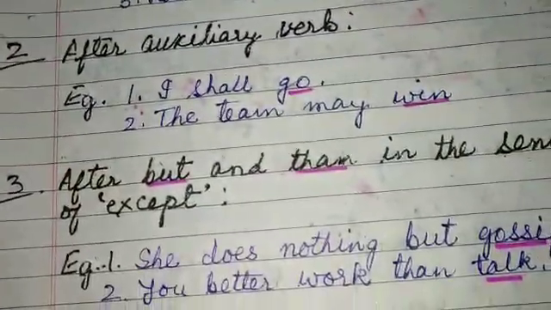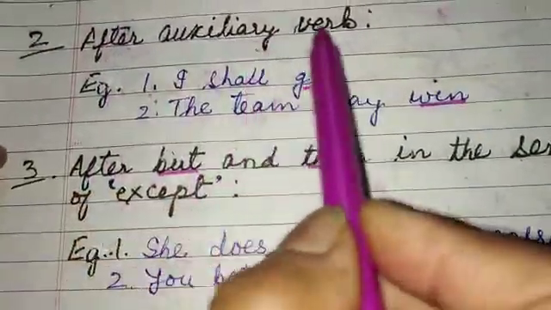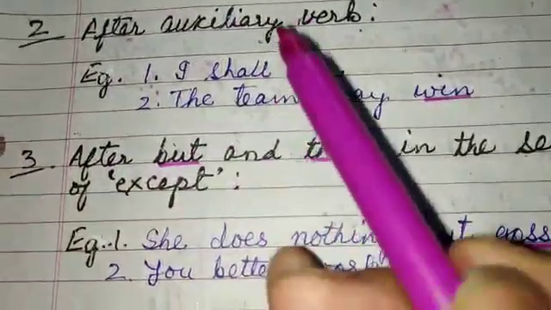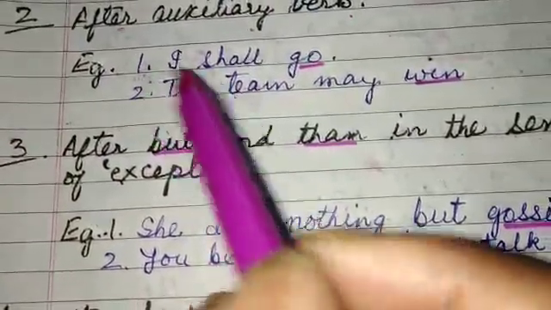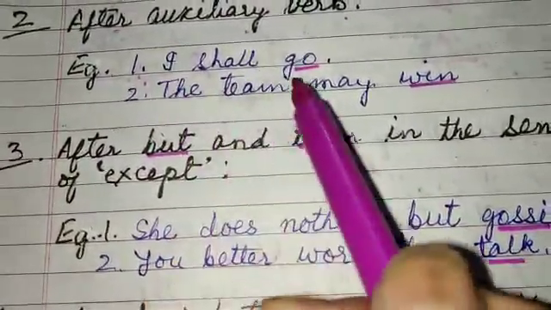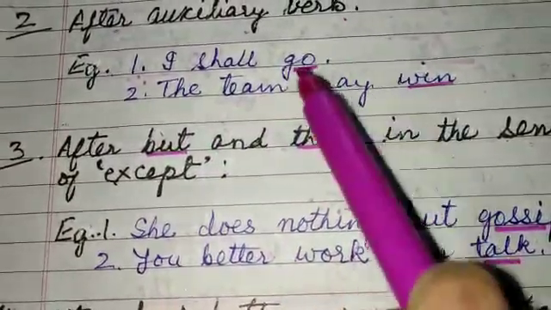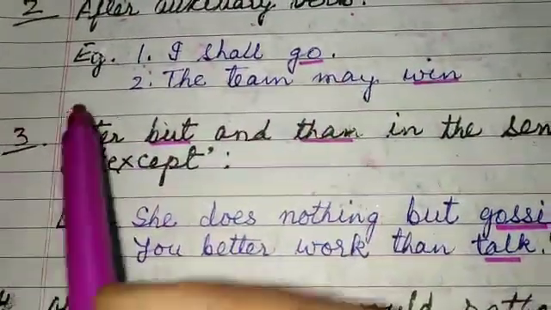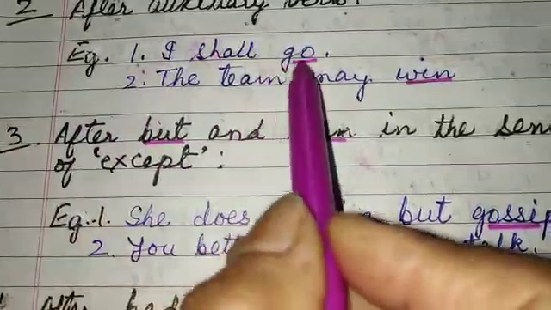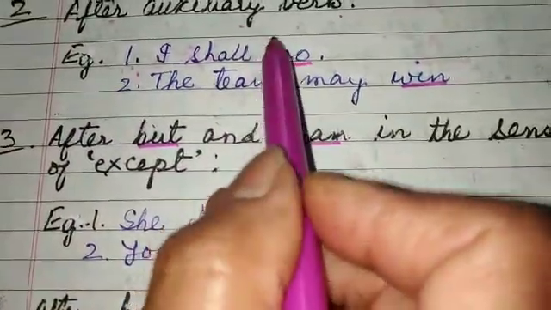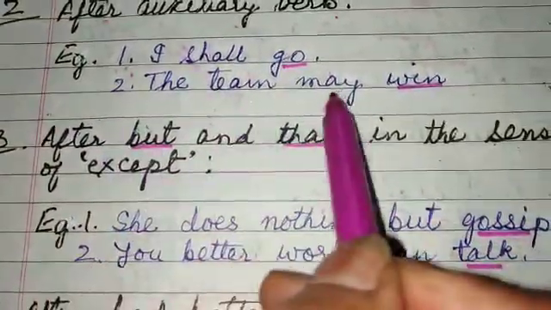Now you take the second rule, after auxiliary verb. Auxiliary verbs, children, you have learnt in your lower classes, like is, are, am, can, could, shall, should. All these are called auxiliary or helping verbs. For example, I shall go. This is infinitive. Don't use to before it. Second, the team may win.